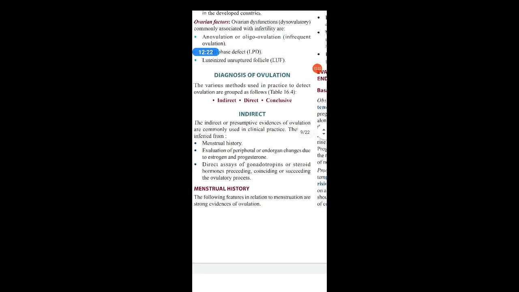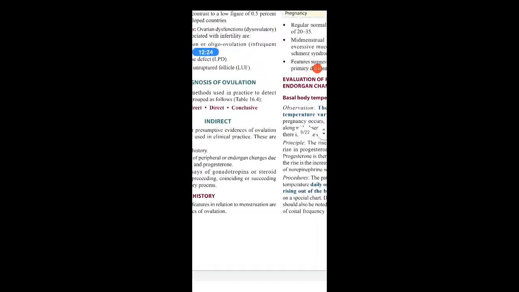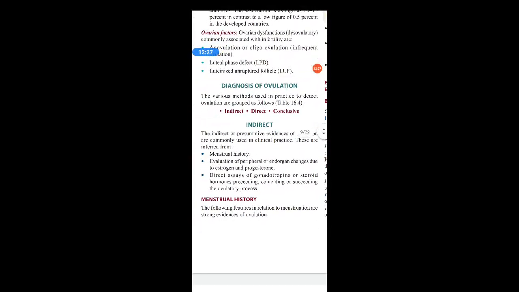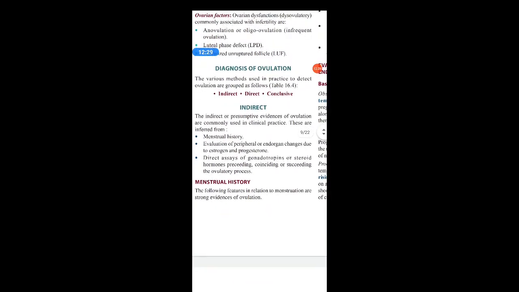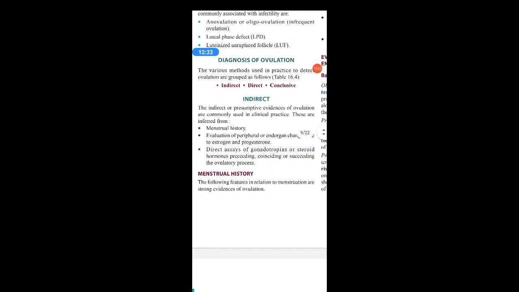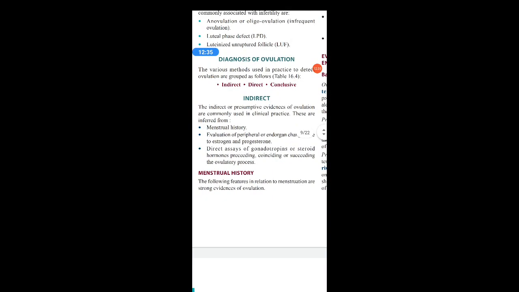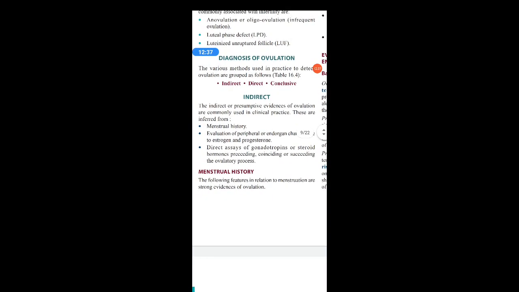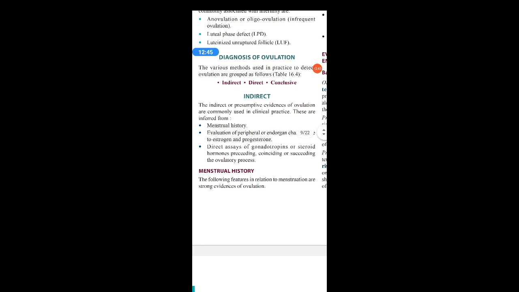Coming first to the indirect methods. What are the indirect methods? Indirect or presumptive evidences of ovulation are commonly used in clinical practice. They are inferred first from the menstrual history. Suppose the cycles are regular, then we can say ovulation is occurring regularly. It is not 100% conclusive, but we may presume that. So these are called the indirect or presumptive evidences of ovulation.